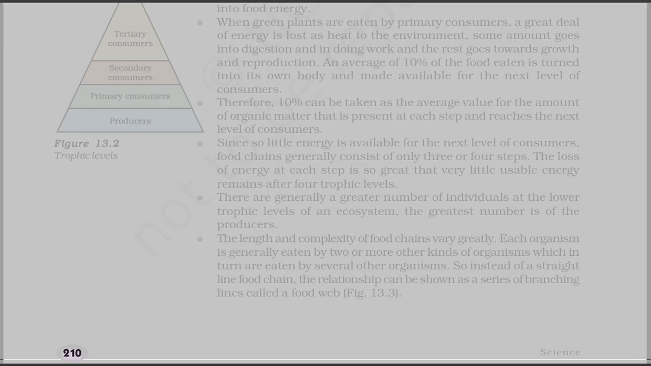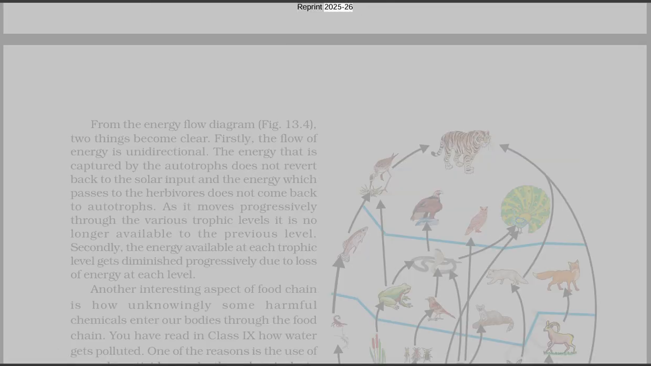From the energy flow diagram, Fig 13.4, 2 things become clear. Firstly, the flow of energy is unidirectional. The energy that is captured by the autotrophs does not revert back to the solar input, and the energy which passes to the herbivores does not come back to autotrophs. As it moves progressively through the various trophic levels, it is no longer available to the previous level. Secondly, the energy available at each trophic level gets diminished progressively due to loss of energy at each level.